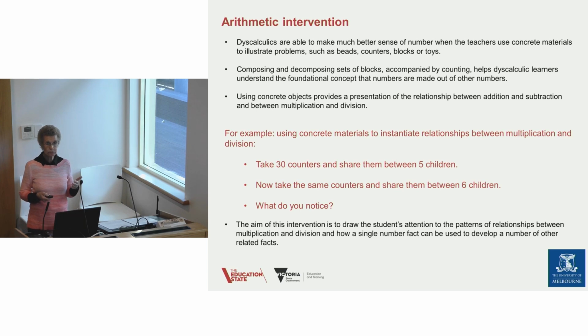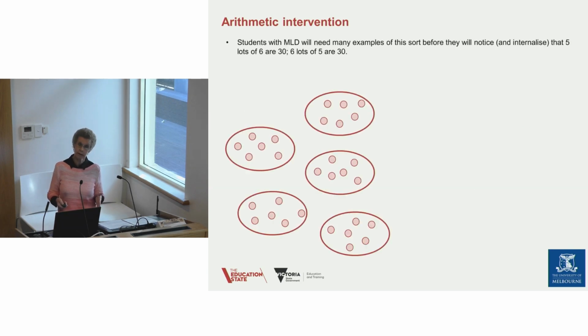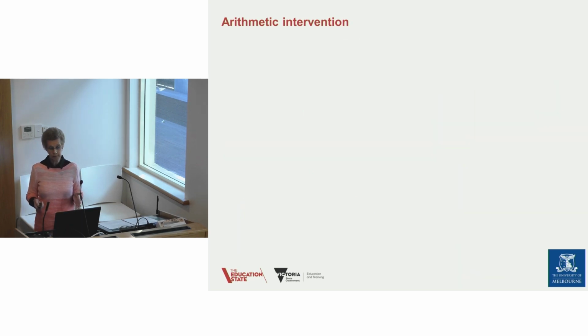So the aim is to draw the student's attention to these patterns of relationships between multiplication and division and how a single number fact can be used to develop other number facts. So, for example, students with MLD may need many examples of this sort before they'll notice and internalise that 5 lots of 6 are 30 and 6 lots of 5 are 30.